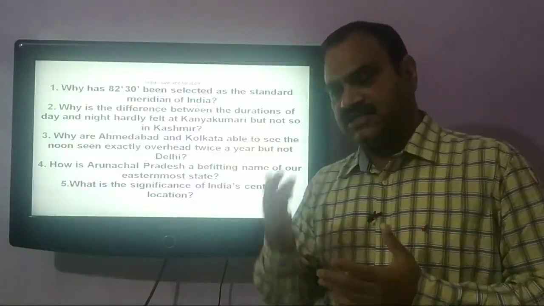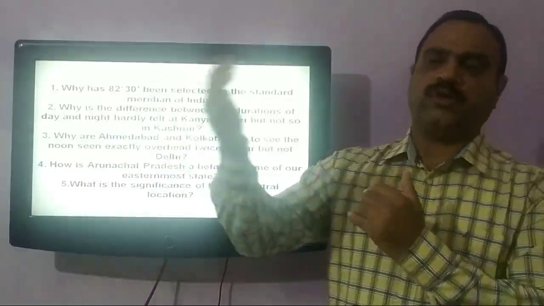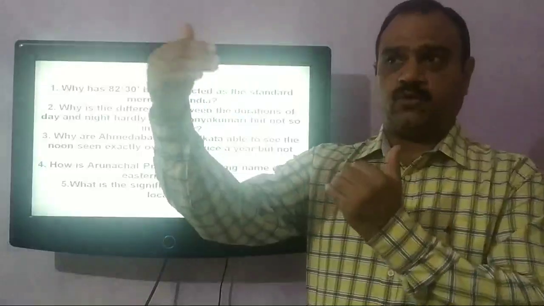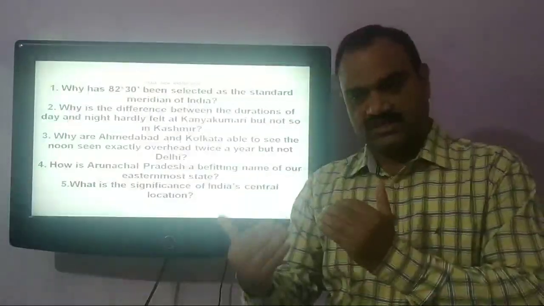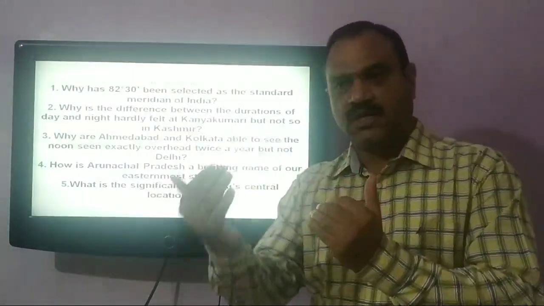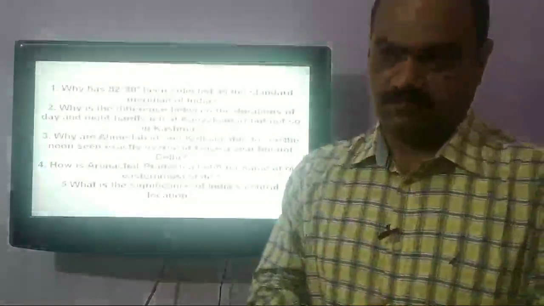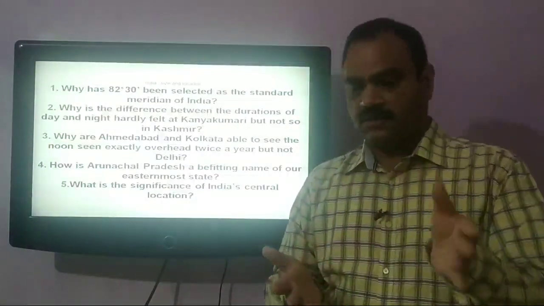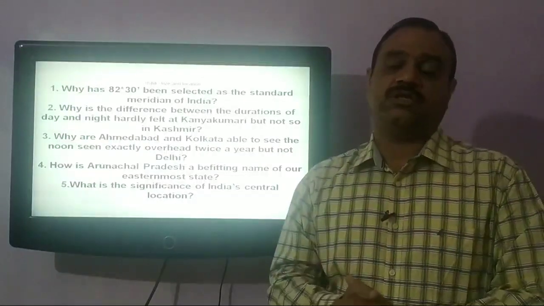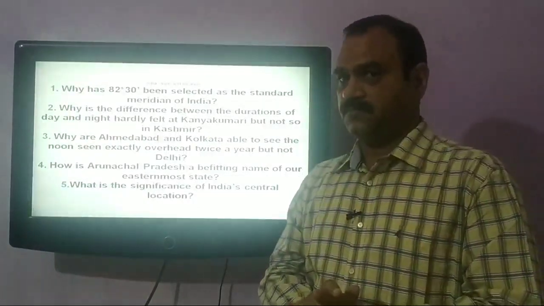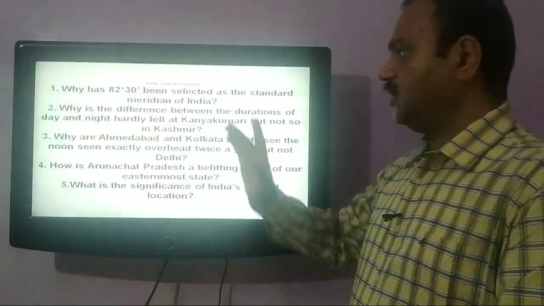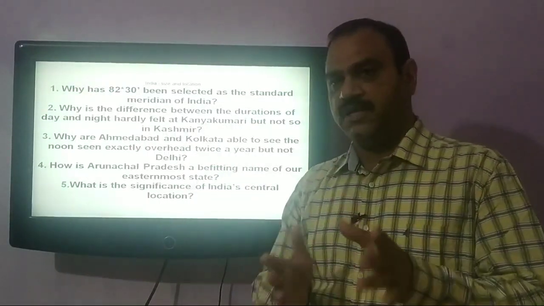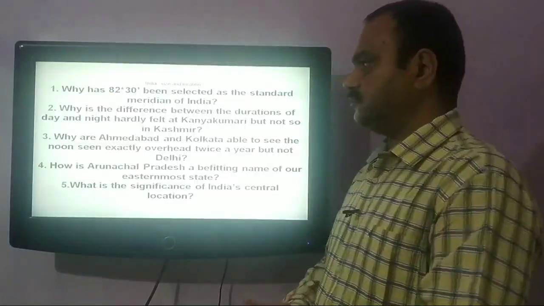So all the places which are far from equator, or as the distance from equator increases, so is the difference between day and night increases. So this happens in Kashmir, that the difference is almost 3 to 5 hours as compared to Kanyakumari. So this is the main reason of difference between day and night on the higher latitudes.